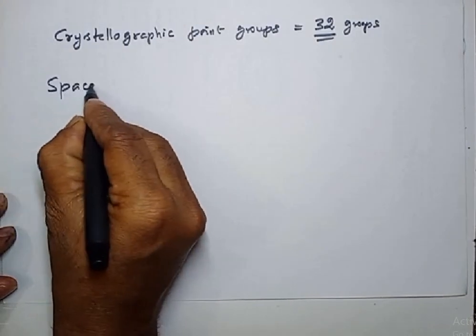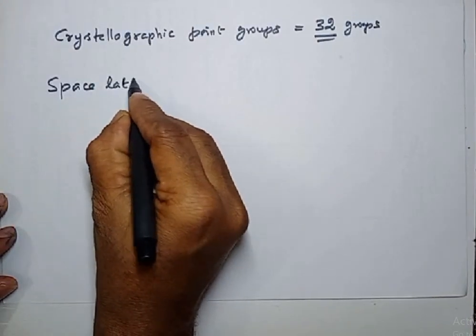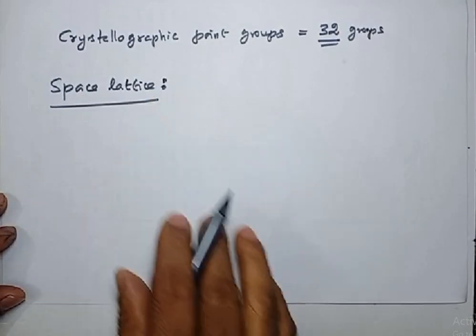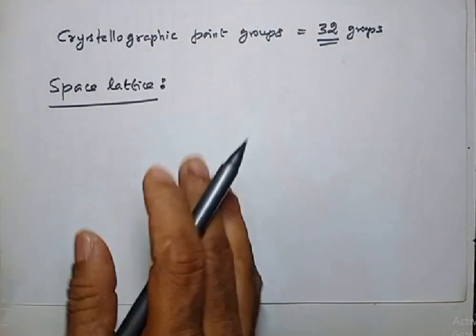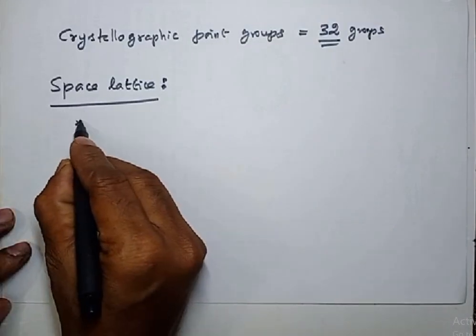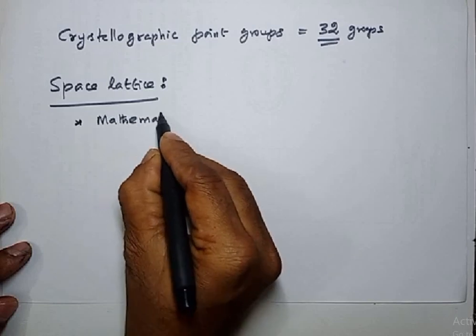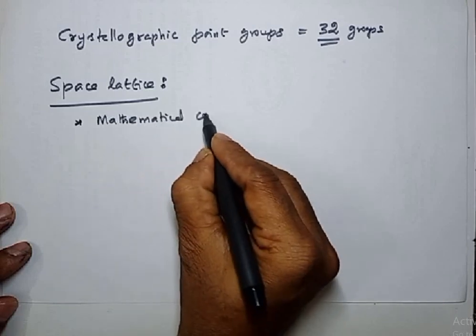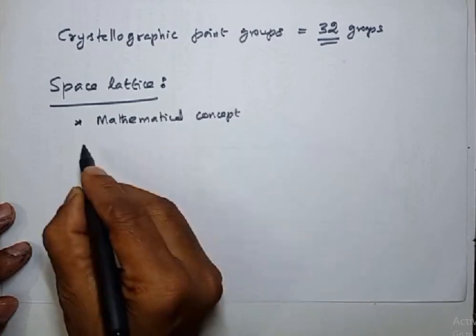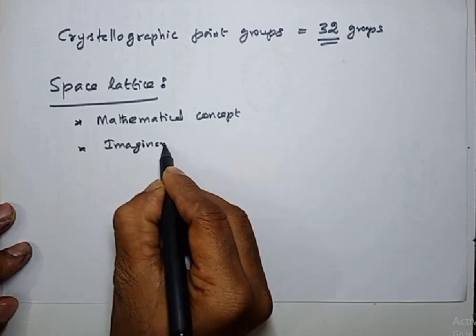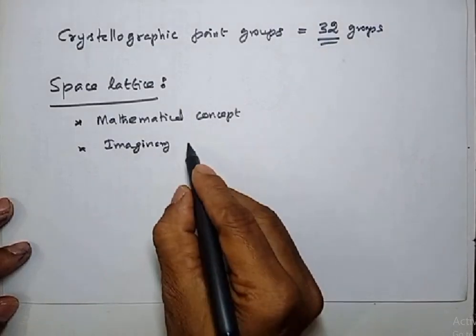Space lattice. Let me go a little faster now. What is a space lattice? See, space lattice is purely a mathematical concept. Okay, it is just an imaginary one. It is imaginary. It's not real.